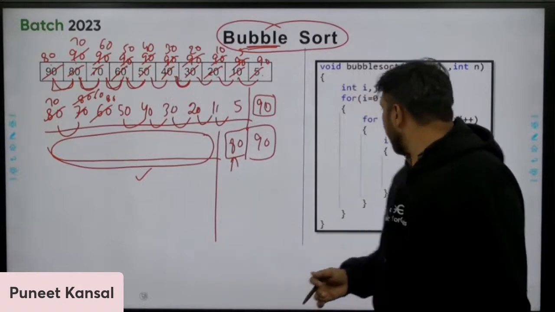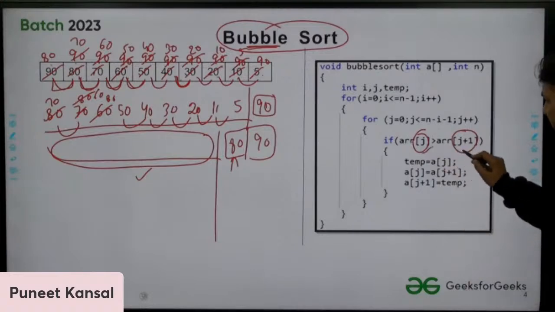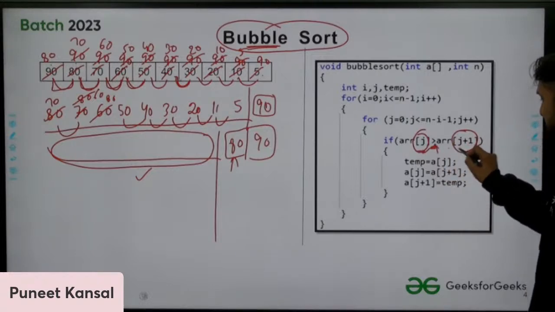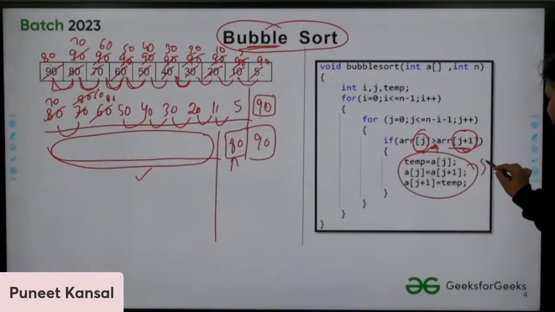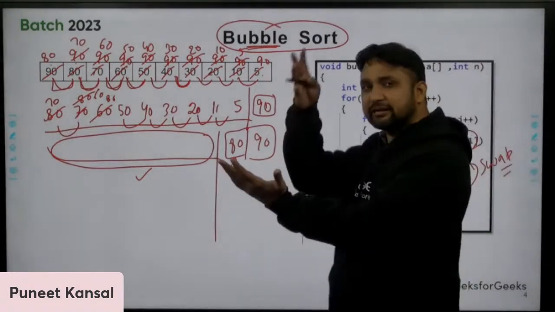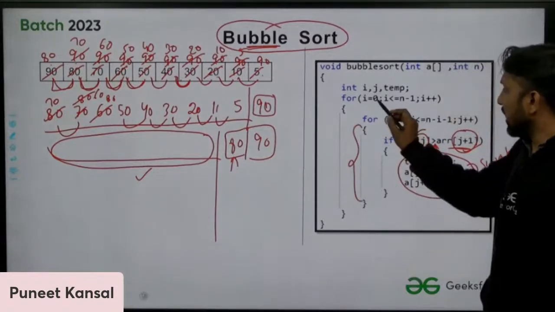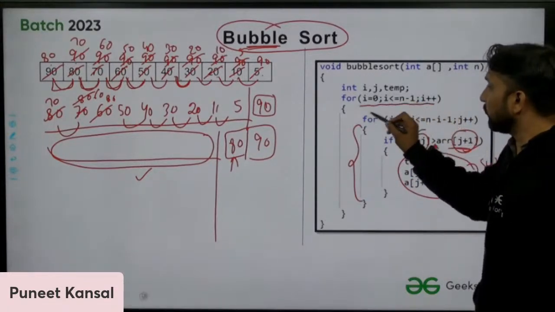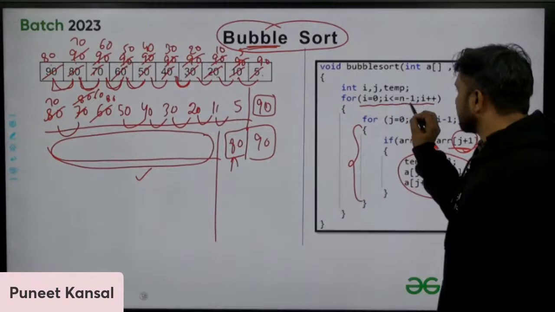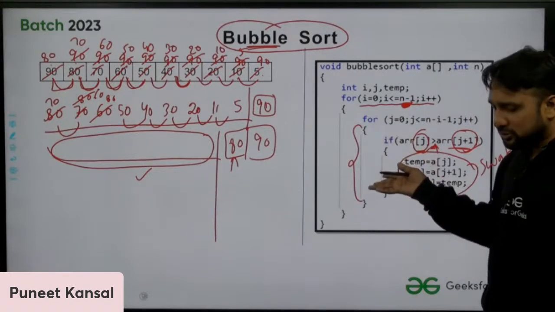What is the procedure? Compare the jth element and the j plus 1th element. If the jth element is greater than the j plus 1th element, then we will perform a swap. Then we are swapping the elements. And this is one pass. And how many times are we performing this task? n minus 1 times we are performing this task. So this is how bubble sort is working.